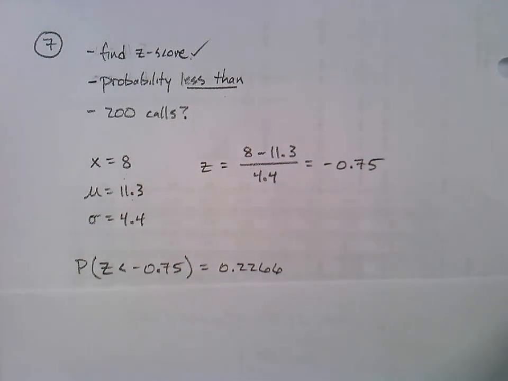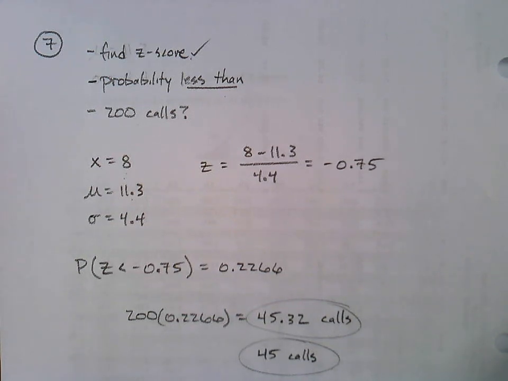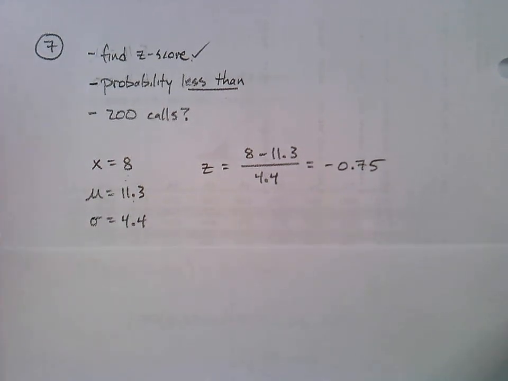So what's the 200 calls all about? I think I gave it away.